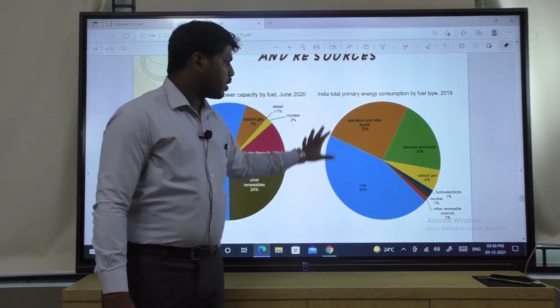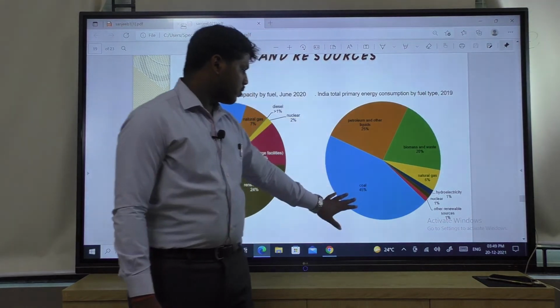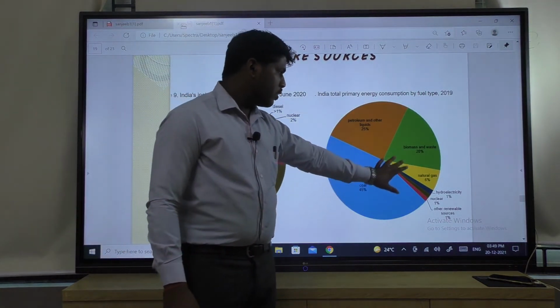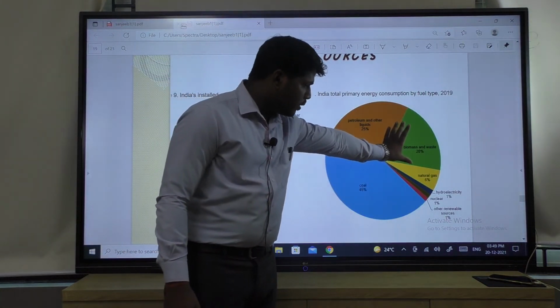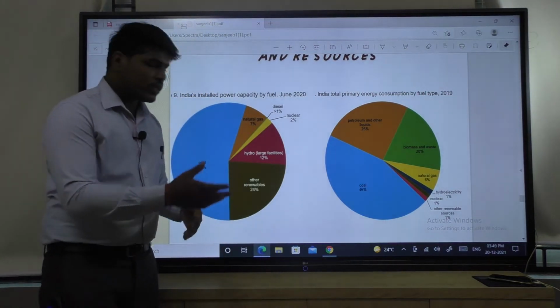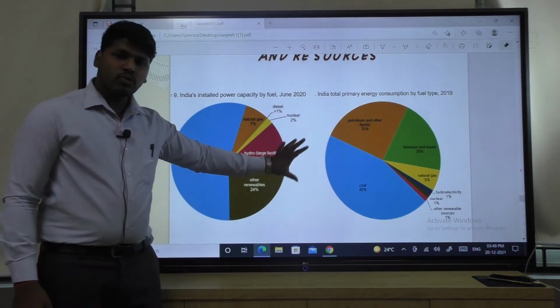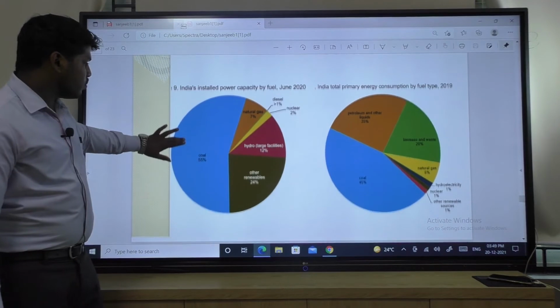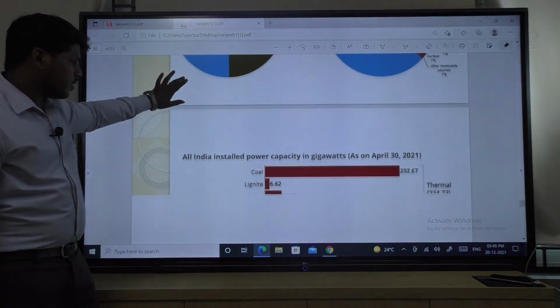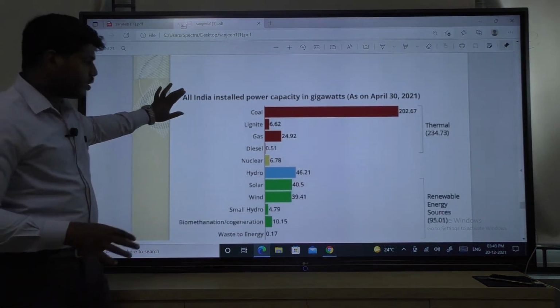So these are the data. Petroleum 25% consumption, coal 45%, biomass and waste it is only 20%. So overall you can say renewable energy is all about 24%. Another data you can see here, I am saying it is in India, not in the world.